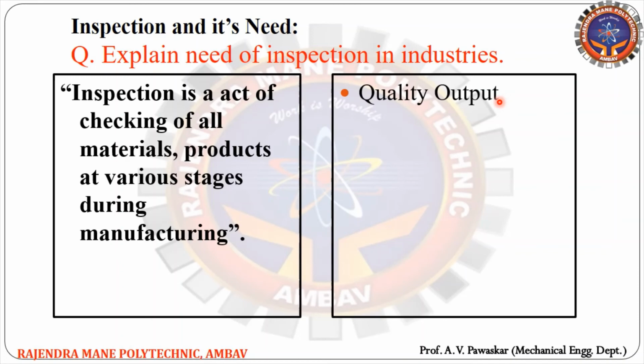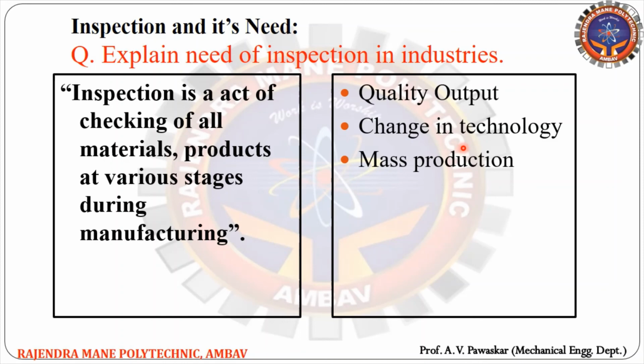Also, there is change in technology. There are a number of technology changes year after year, so for that, inspection is necessary. Then there is mass production. In mass production, inspection of the product is necessary. Also, there is the save money concept. If we inspect the product at every stage, we reduce the rework and rejection. The waste of money in rework and rejection must be reduced, right? So that is the save money concept.